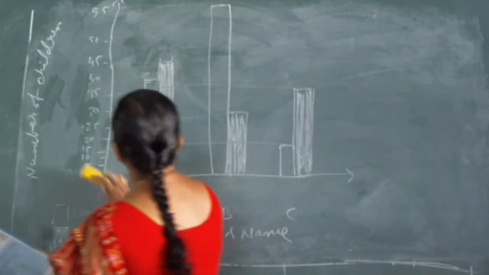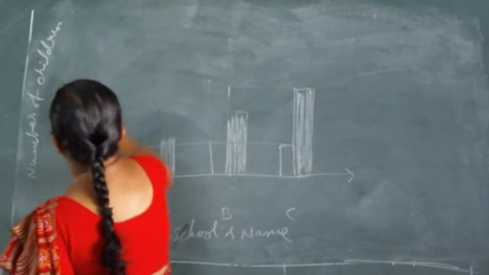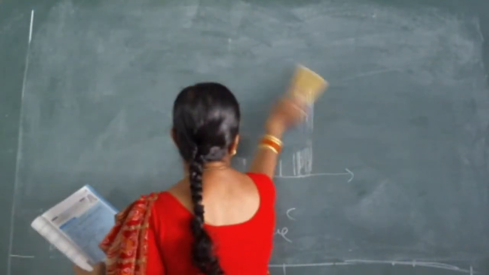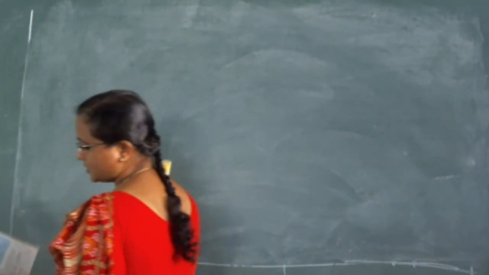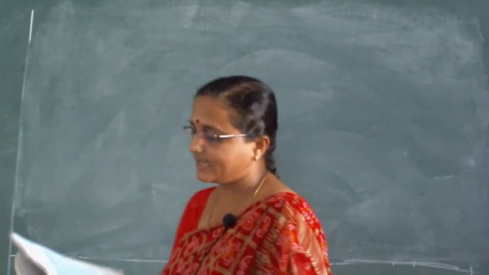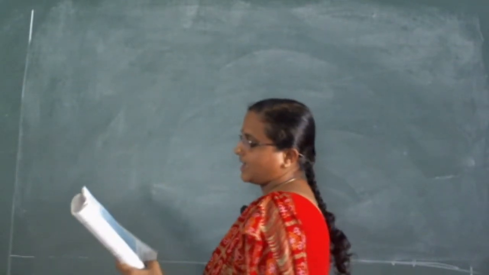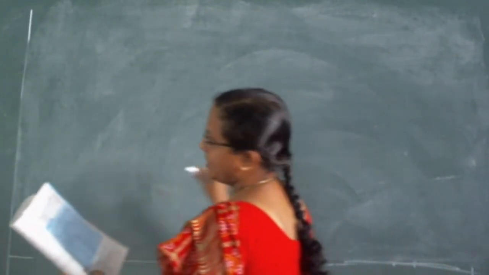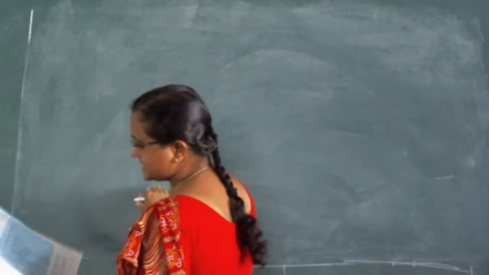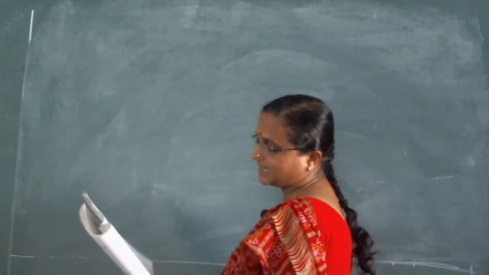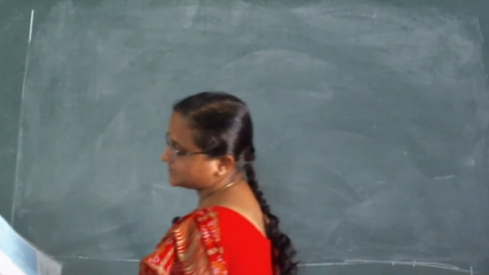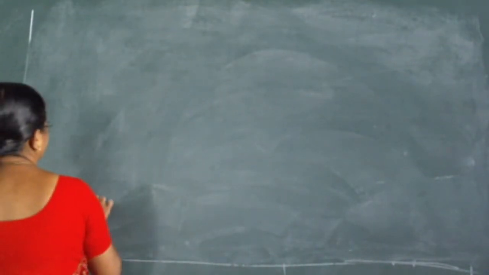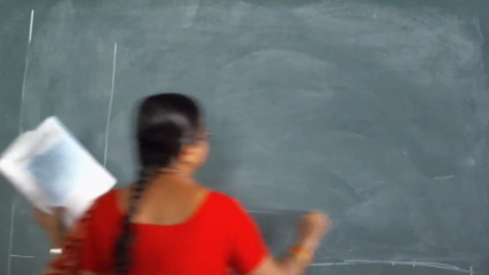Next, one more question is there, that is the third one. See, one more example is there, that is the third one. How can you show it? The third one is, see, percentage wins in one day international by 8 top cricket teams. You can take the names of the 8 top cricket teams here and take the percentage here. So what is the least percentage in it? Actually they have shown that 43 is the least percentage. So that you can start the percentage from there.